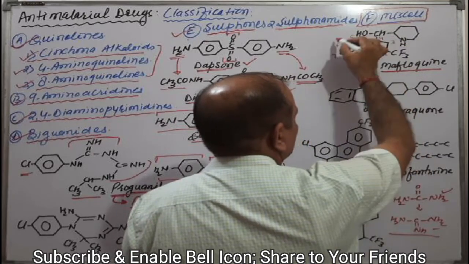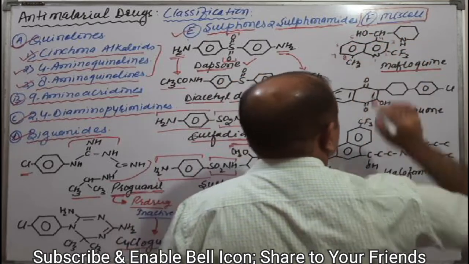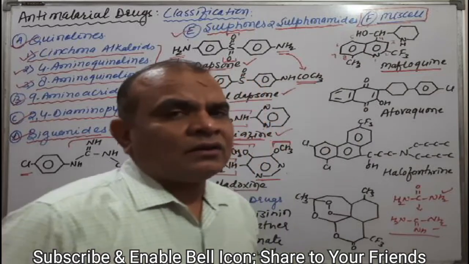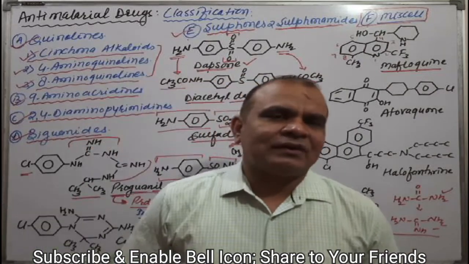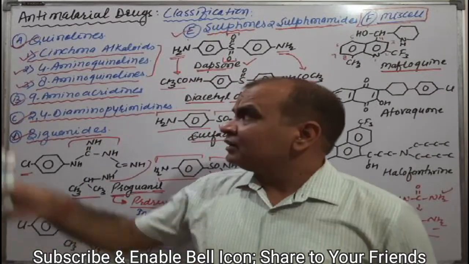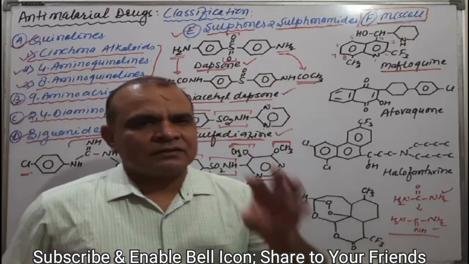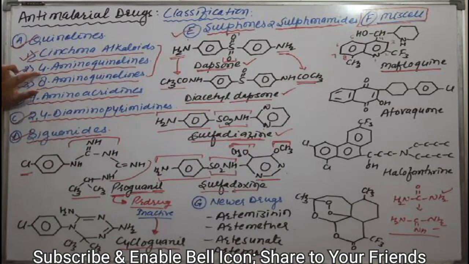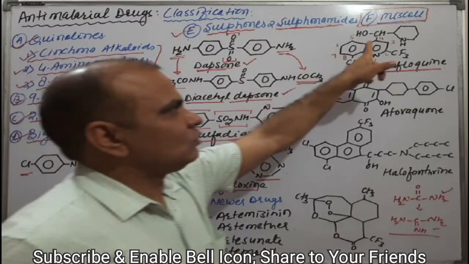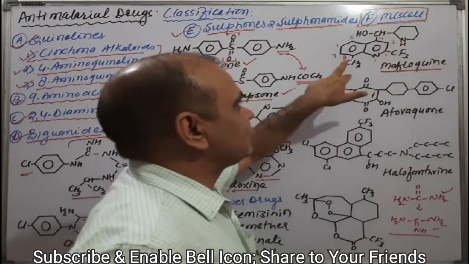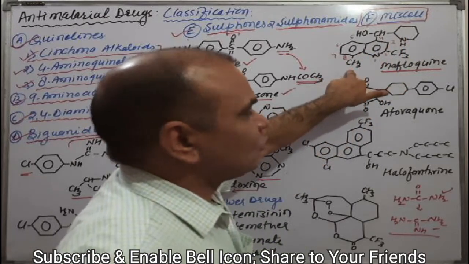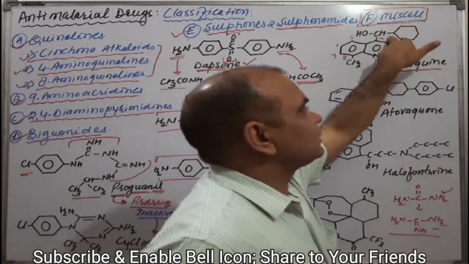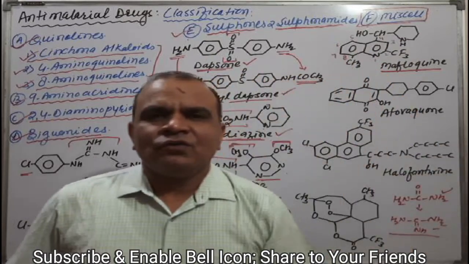But now the question arises, why have we not discussed this in the quinolines? As you know, we have designated 4-aminoquinoline and 8-aminoquinoline. Here there is no amino group on the 4th position or 8th position. Here there is a methyl group on the 8th position and, again, a methyl group on the 4th position. That's why we have not discussed it here as quinoline, but as mefloquine.